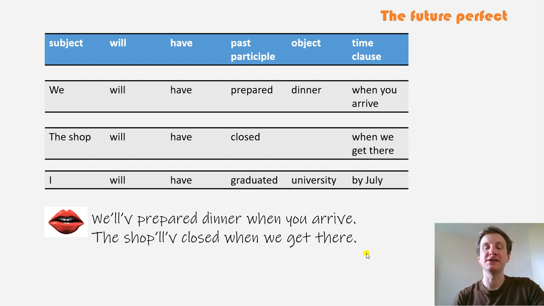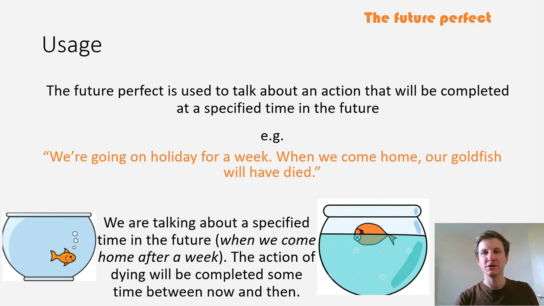Okay, so that's the construction of the future perfect, but what about the meaning and the usage? Well, future perfect is used to talk about an action that will be completed at a specified time in the future. So this is the slightly confusing bit. We're talking about an action where we're not specifying when the action is completed, but we're saying that it will be completed by a specified time.